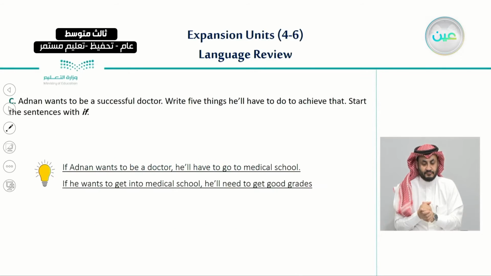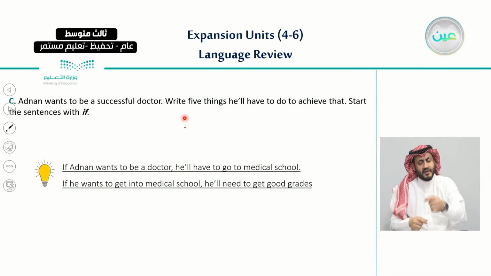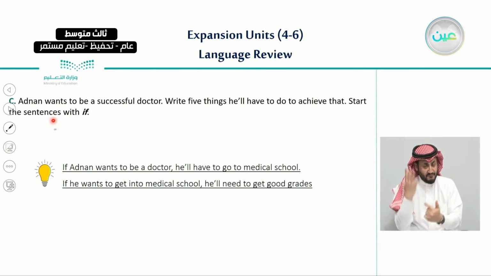Now, let us move on to exercise C. Exercise C says, Adnan wants to be a successful doctor. Write 5 things he will have to do to achieve that. Start the sentence with if. So here we're going to practice the rule of conditional sentences using if.